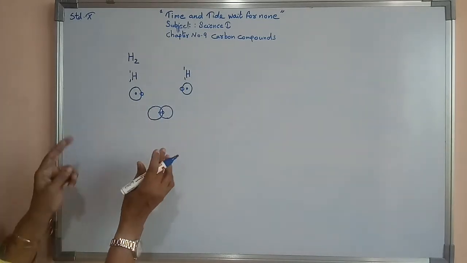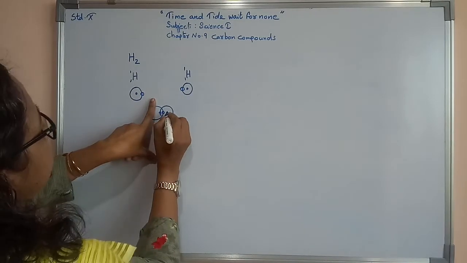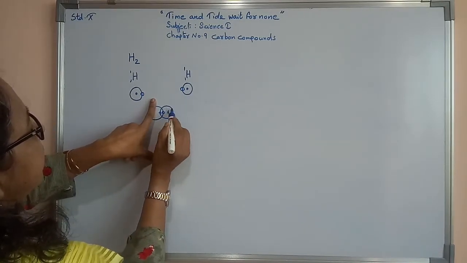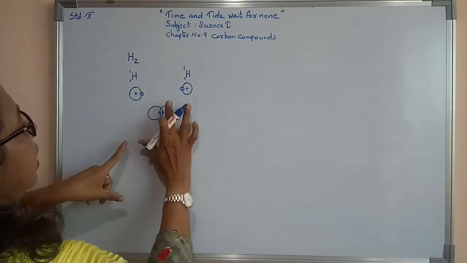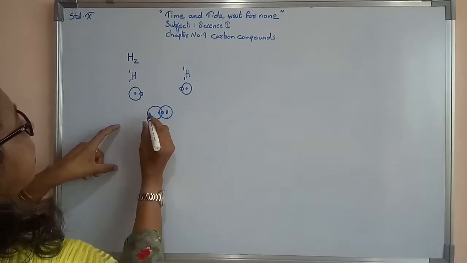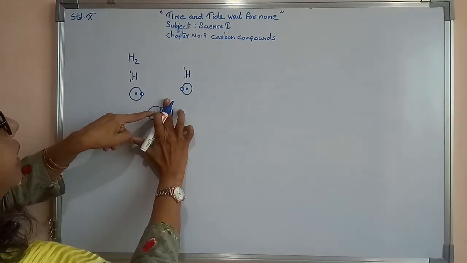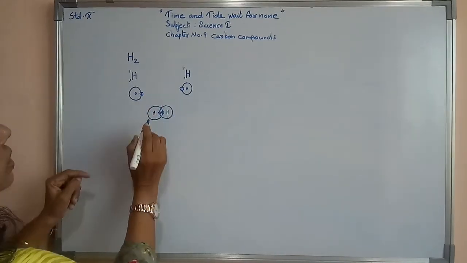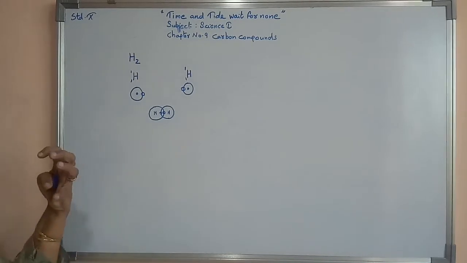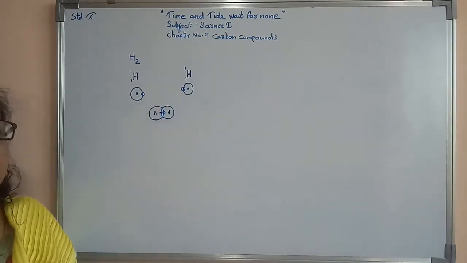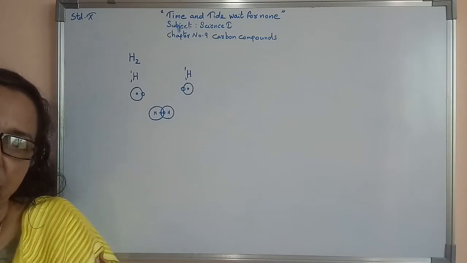As a result, if we see this hydrogen, it now has 2 electrons. If we think of the other hydrogen, it is also having 2 electrons. Because of the sharing process, both of them are satisfied with 2 electrons.